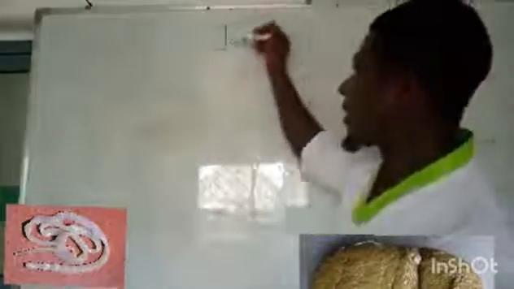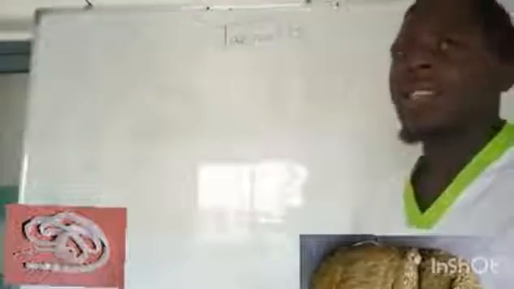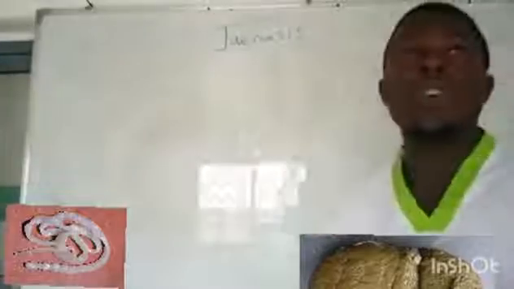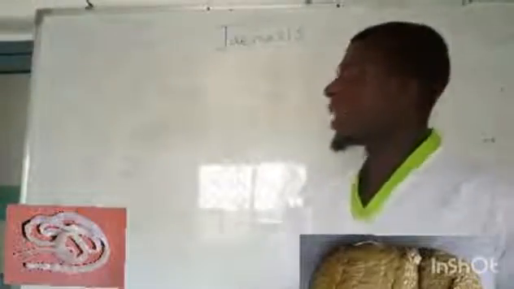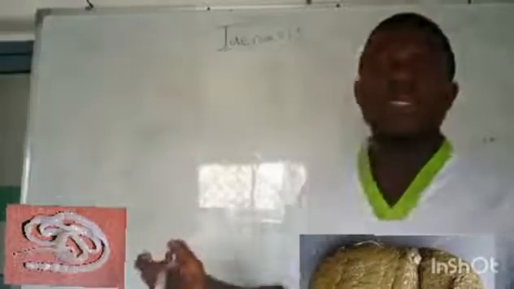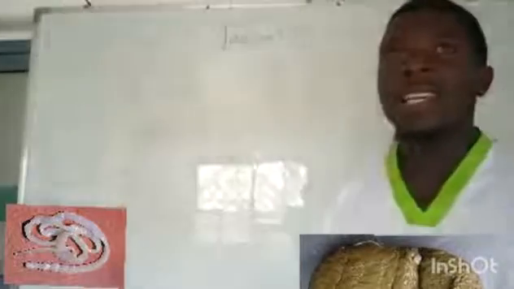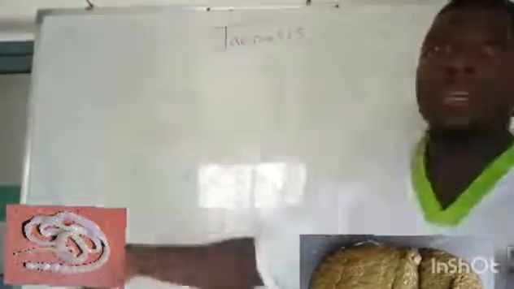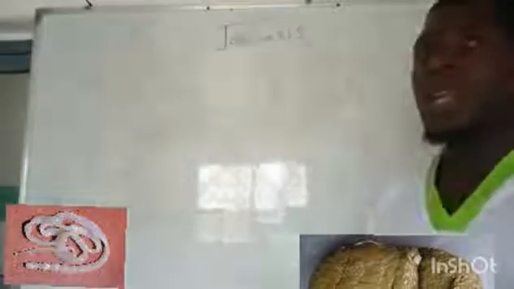And today we are talking on Taeniasis. Taeniasis is a disease which is caused by a tapeworm. That tapeworm can either be Taenia solium or Taenia saginata, the pig tapeworm and the cow tapeworm.